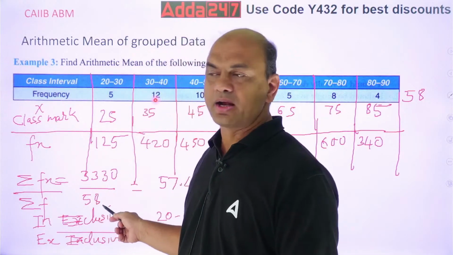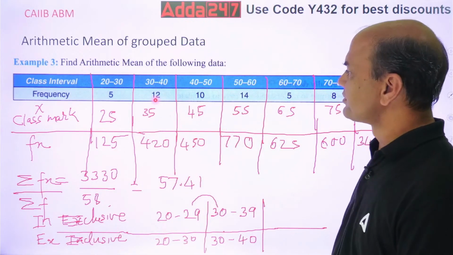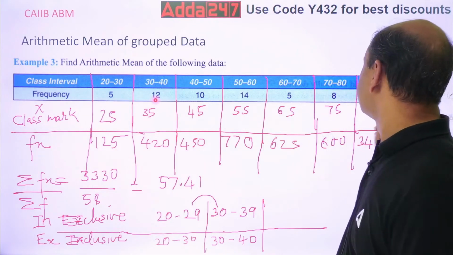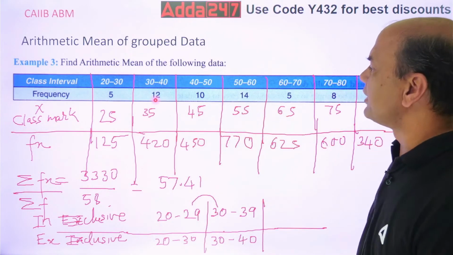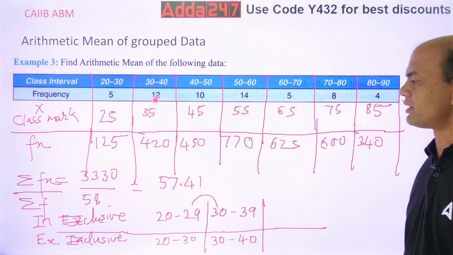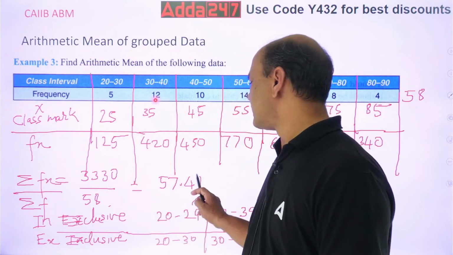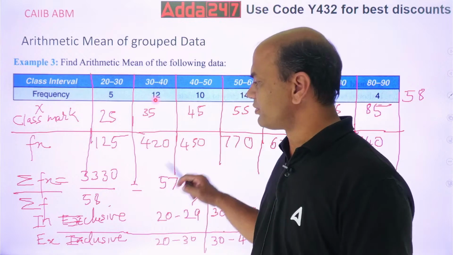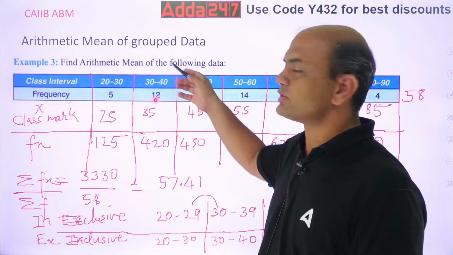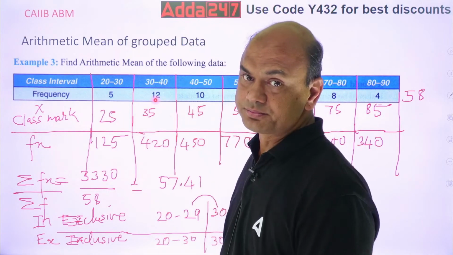3330 upon 58. Are you getting this 58 also? Addition of what? Addition of f. This total is 58: 5 plus 12 plus 10 plus 14 plus 5 plus 8 plus 4, 58. So divide it. You'll get 57.41. So this is your arithmetic mean.